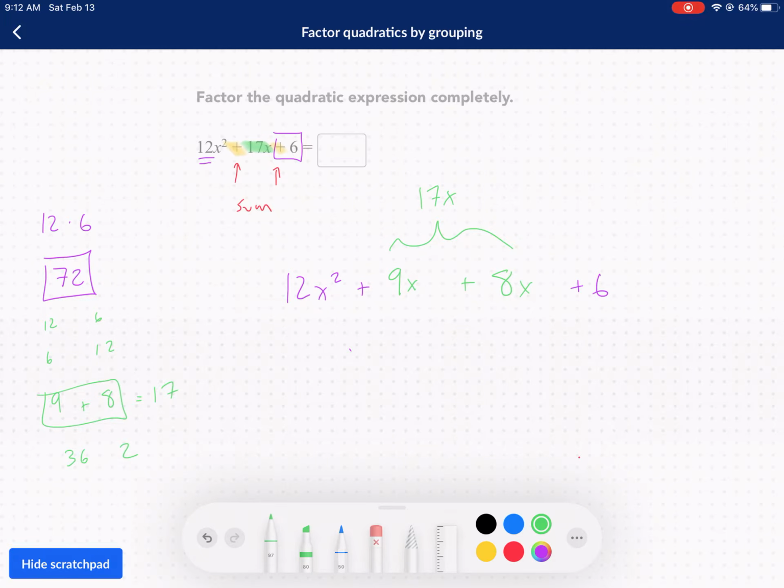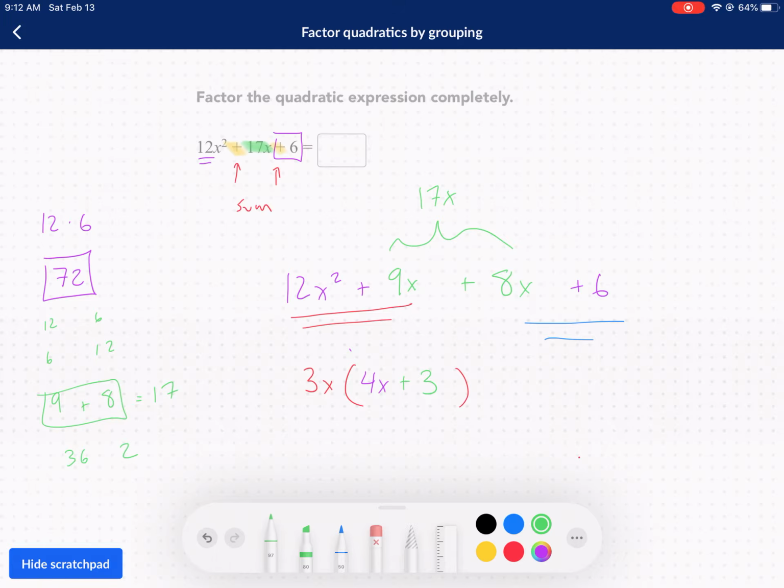What does this do for us? Well, now we can group. We can group these two together, and we can group these two together with the greatest common factor and factor out the GCF. The GCF for this first group is going to be 3x. When we take out the 3x, what's left inside? We're going to be left with 4x. 12x squared divided by the greatest common factor, 3x, is 4x. And then plus 3.